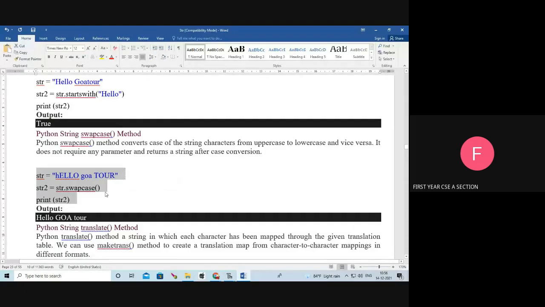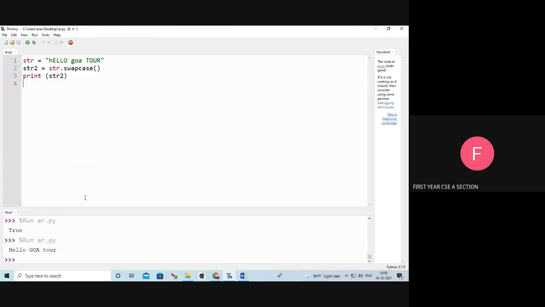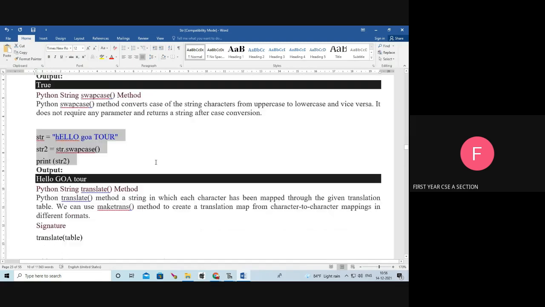Next is swapcase. Swapcase is used to convert lowercase into uppercase and uppercase into lowercase. See, our str equal to h small letter, e caps, l caps. I'm going to swapcase. So see the output. H becomes a capital letter, e becomes a small letter, like that. Small letter, capital letter, exchanged.